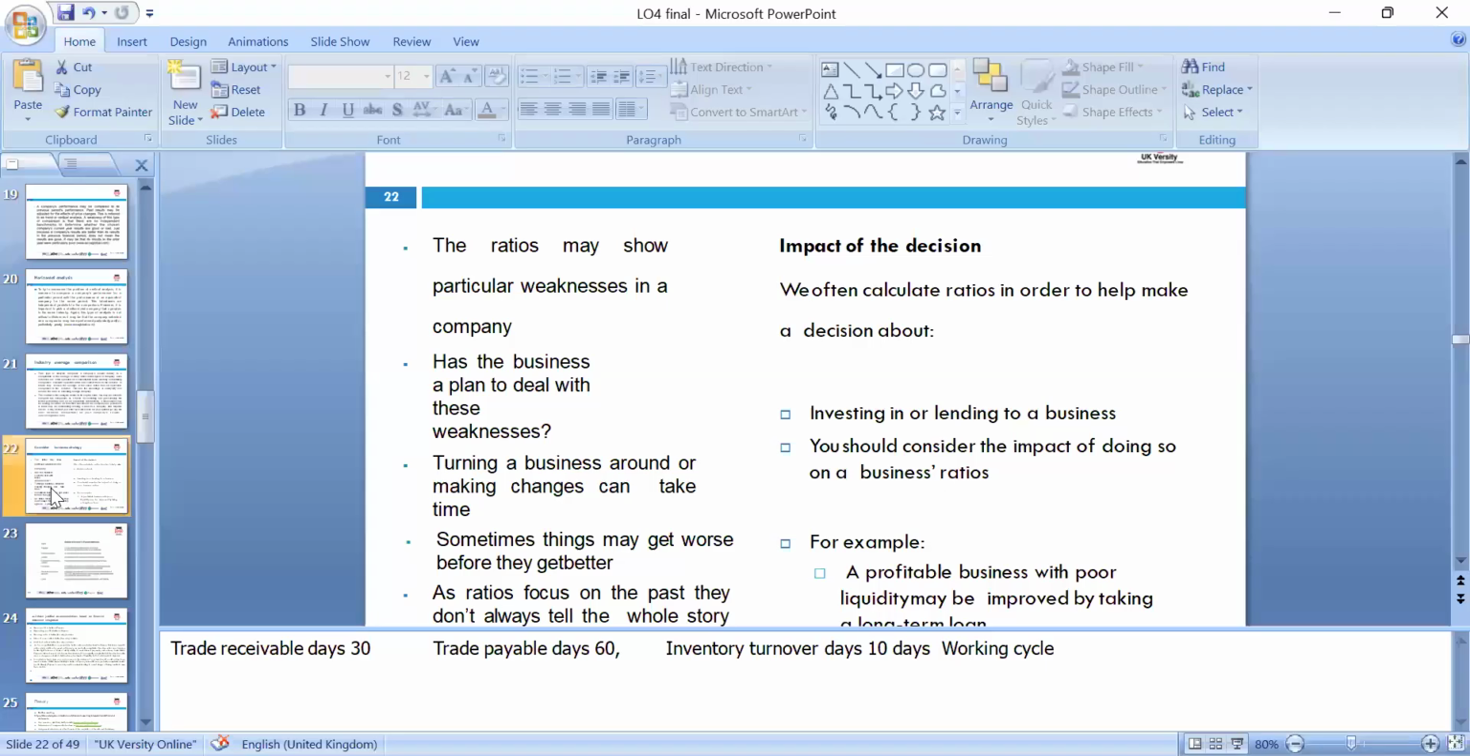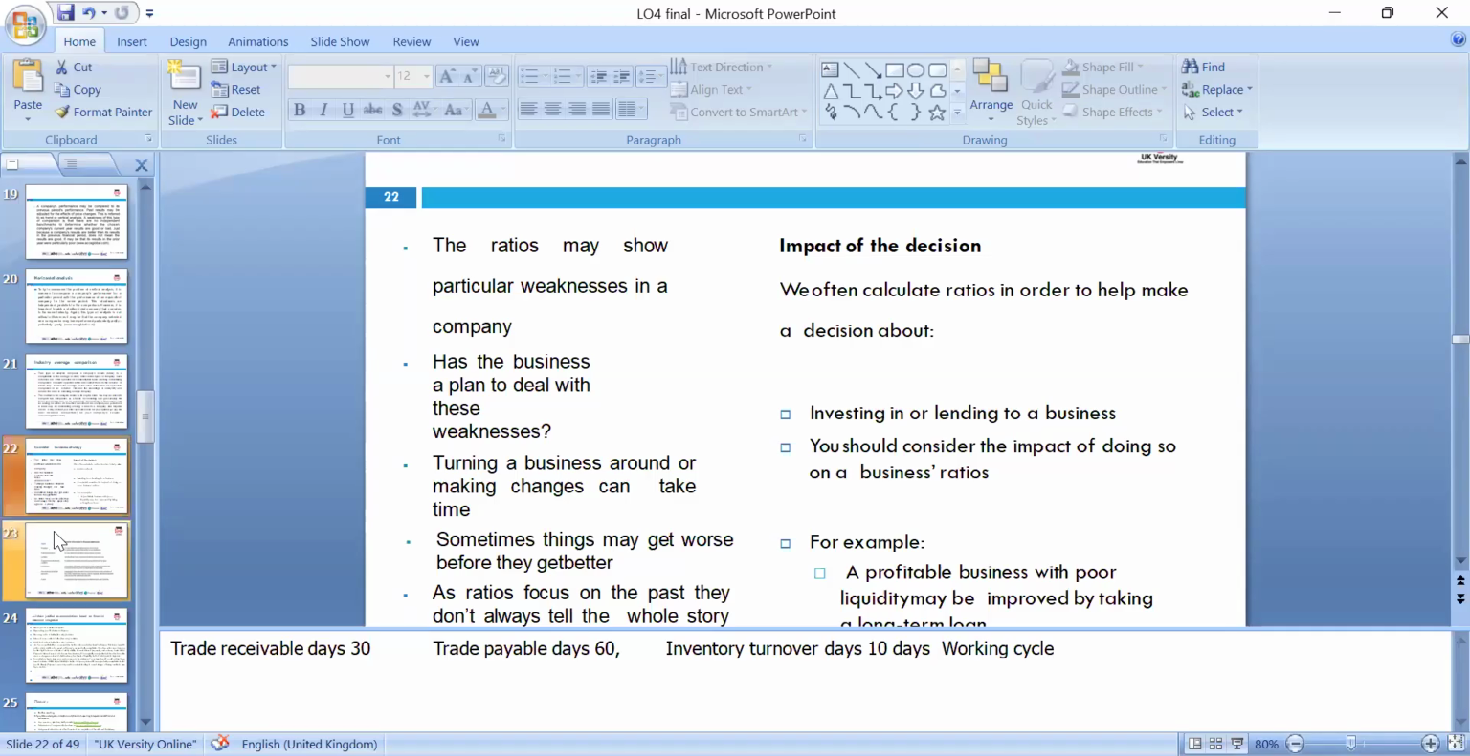Okay, so next, ratios may show the particular weakness of the company. Has the business a plan to deal with these weaknesses? Weaknesses mean areas of development, areas which we can develop, and we can look at how to turn the business around and make changes. So we can look at the impact of the decisions, investing and lending to businesses. For example, the profit of a business with poor liquidity may be improved.